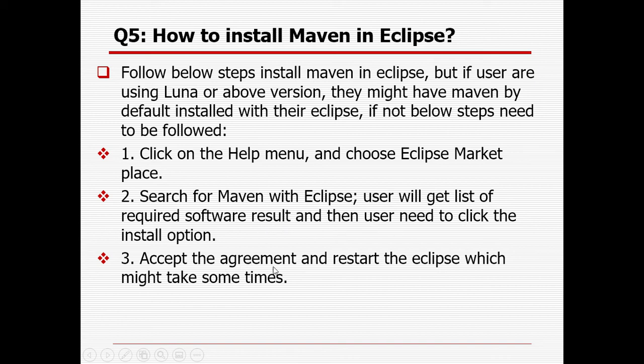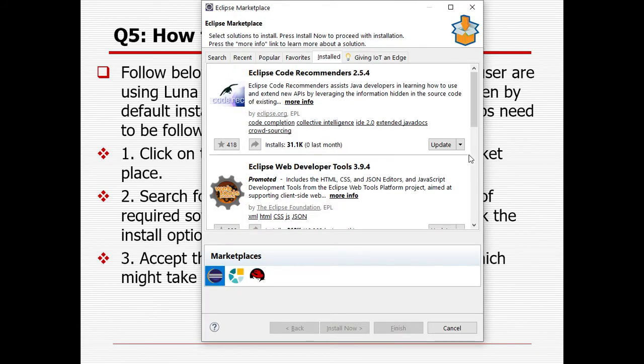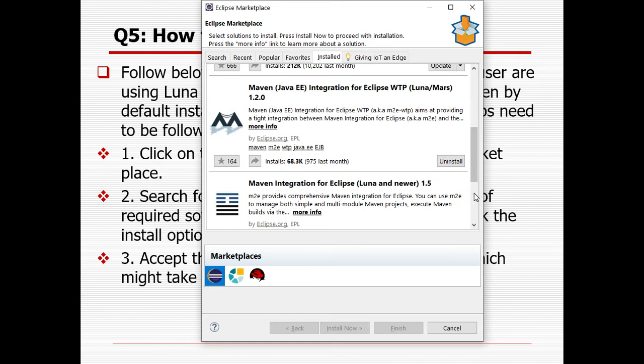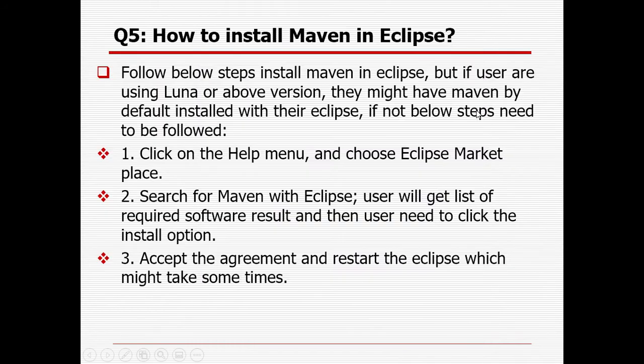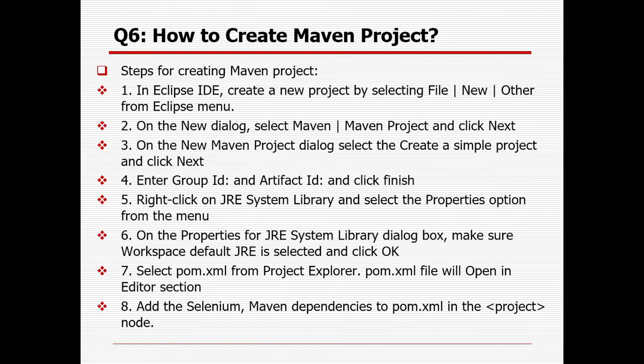After that, you need to accept the agreement, and once it is installed, you need to restart Eclipse. Once it is installed, you can uninstall it, or you can update to the latest version here, through update, change, uninstall. Restarting Eclipse might take some time once the installation is done, so that it will be reflected in your Eclipse.